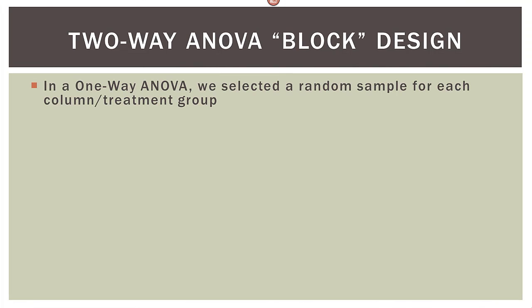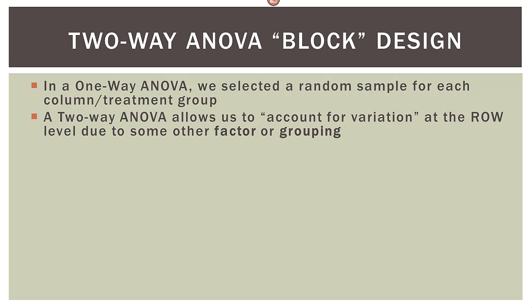So what is this two-way ANOVA block design? Remember, in a one-way ANOVA, we selected a random sample for each column or treatment group. Now, a two-way ANOVA allows us to account for variation at the row level due to some other factor or grouping. In a one-way ANOVA, we had 3 or more columns. In the two-way ANOVA, we're going to add a second dimension, a row dimension, based on some other criteria.